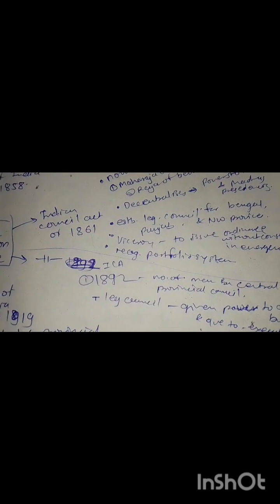Establishment of Legislative Councils for Bengal, Punjab and the Northwestern provinces. And the Viceroy could issue an ordinance without consent in an emergency. This provision was there by this act. The Viceroy can issue an ordinance without consent in an emergency. Reorganization of the portfolio system was done.